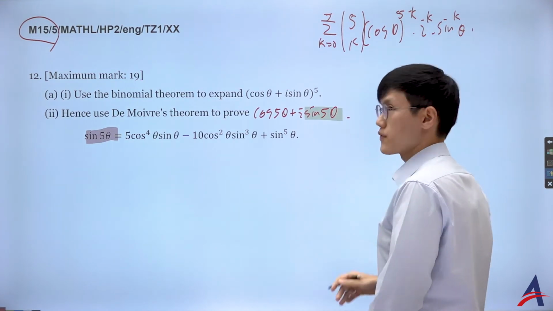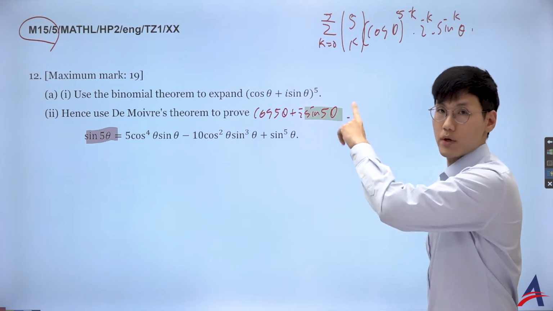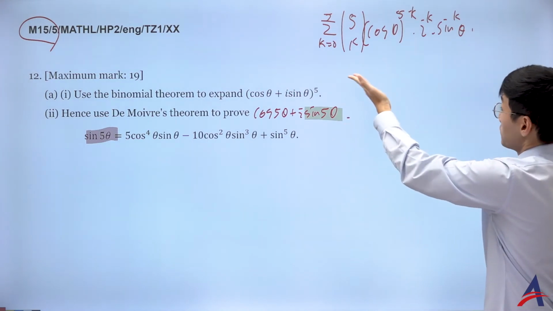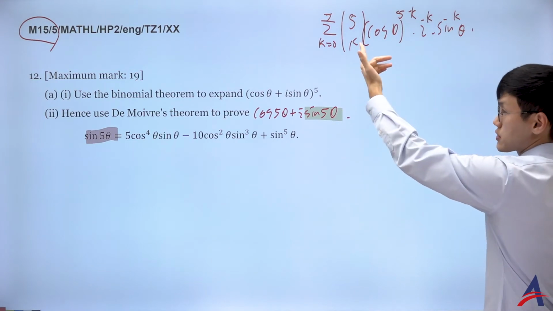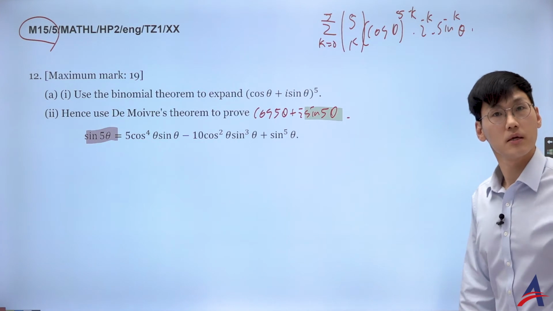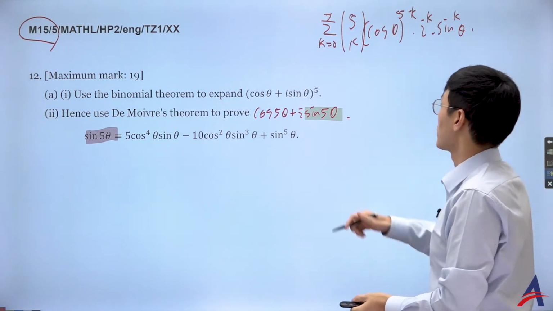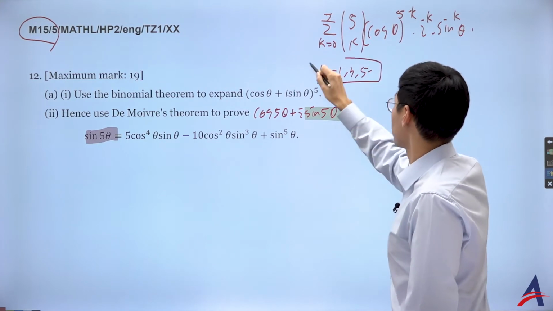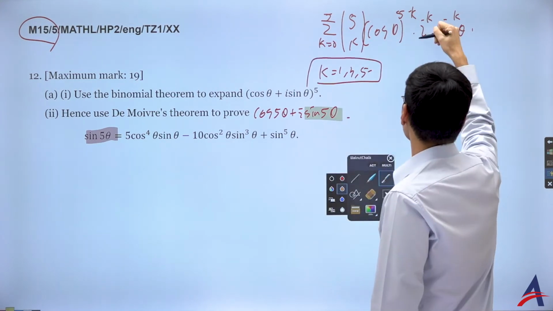No matter the method of expansion, either binomial or DMT, the imaginary part must be the same. For this binomial expansion, you may expand everything there, having the 6 terms, but I don't want to, because I already know that I have to attack with the imaginary part. So I'm going to work with k being 1, 3, 5, the odd terms, because that would induce only the imaginary part.